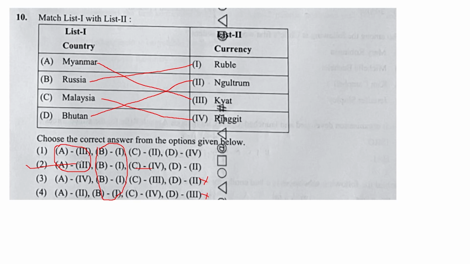So this is directly in the syllabus, currencies and countries, in your CUET general test syllabus it was given. So it has come from countries and currencies. So before appearing for the exam, it is important that you check the currencies of our neighboring countries or the countries that have an important bilateral relationship of India or have a good diplomatic relation with India. So this is the topic. So this is the answer. Option number 2 is the answer. Okay, let's move to the next question again.